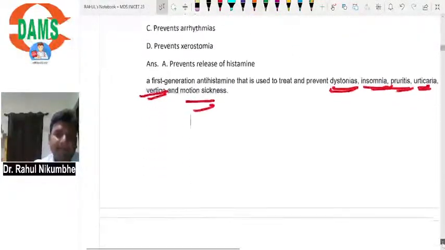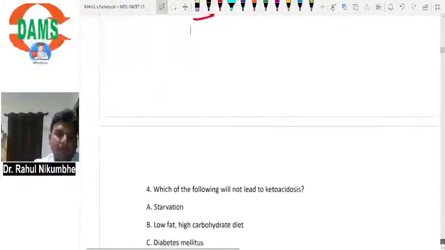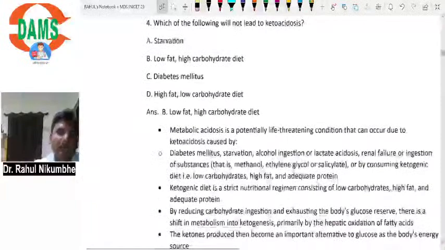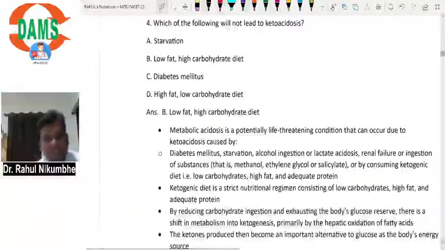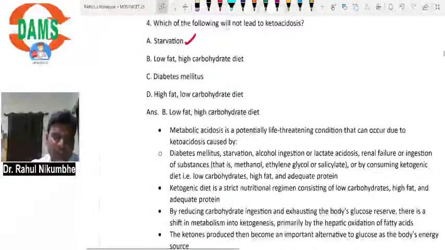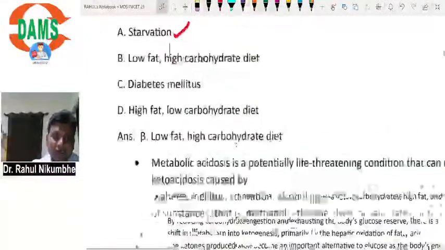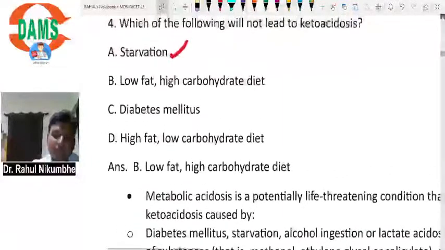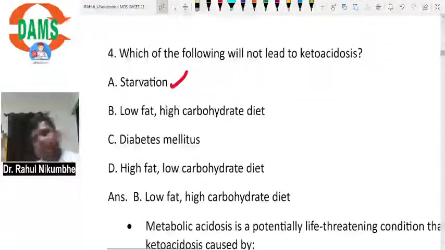Then, which of the following will not lead to ketoacidosis? Starvation can lead to ketoacidosis. Starvation, what is happening? The patient is not getting food, so the patient is simply not getting glucose. And when the body is not having glucose, then the body has to get energy from somewhere else.